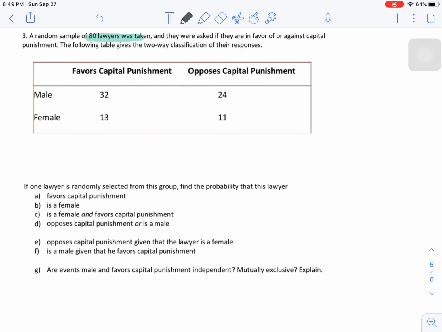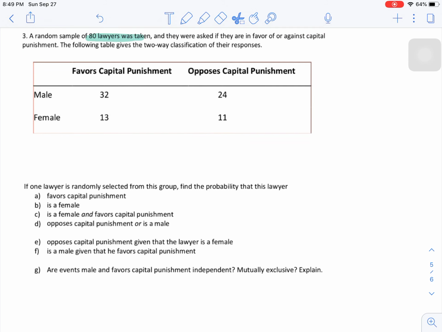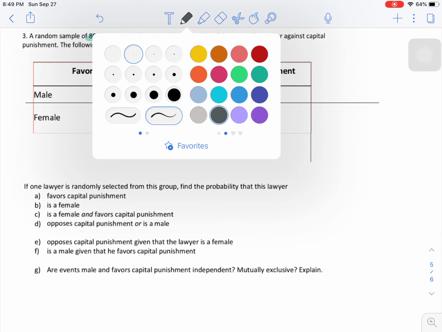So the first thing I always do when I am given a table like this and I'm asked to find probabilities, this is called a contingency table, by the way, is I write out the row totals and the column totals, kind of just like we did when we did a chi-square test. So let me draw some lines and let's tally up the rows and columns.